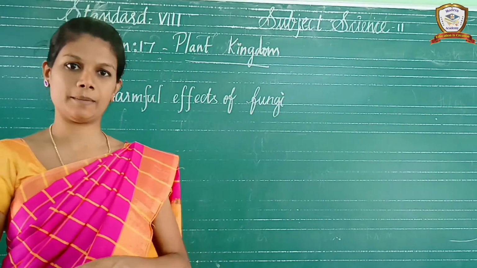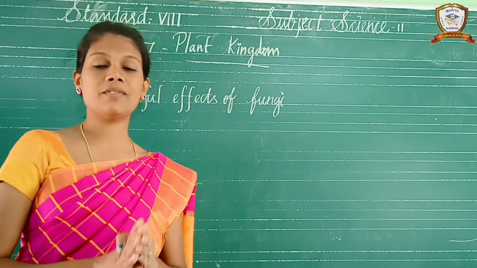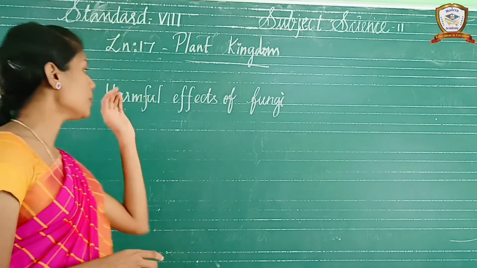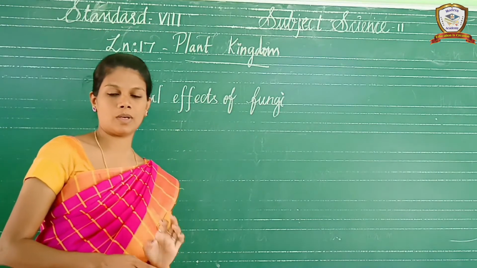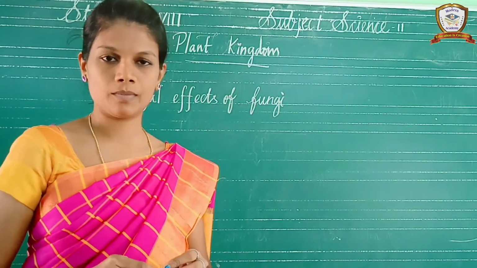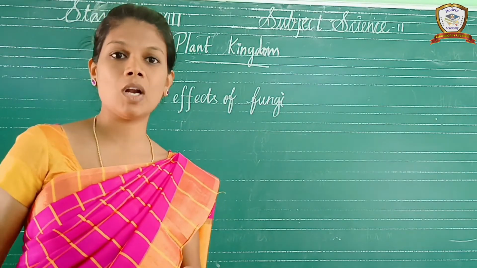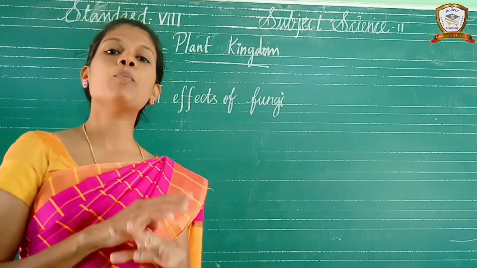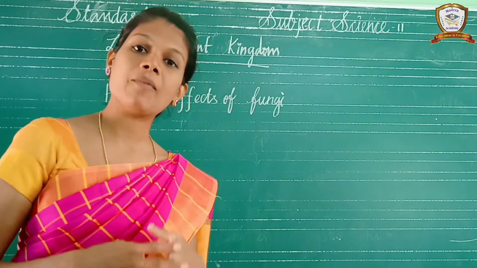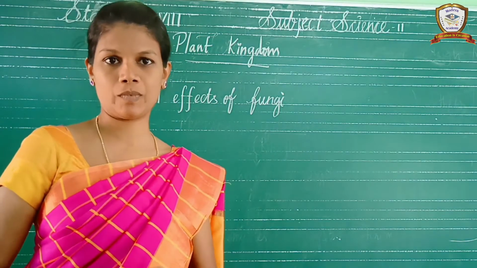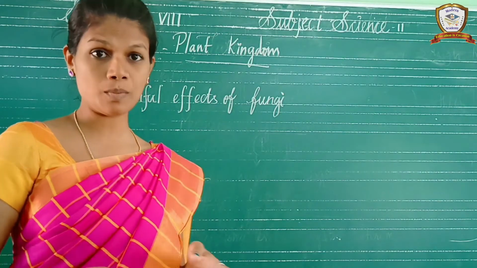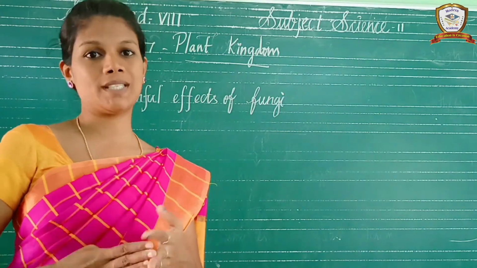Next thing, fungi. Up to classification we completed. Today we are going to discuss the harmful effects of fungi. The plant body of the fungi is also a thallus. The thallus of the fungi is called mycelium, the network of hyphae. So this also comes under the Thallophyta, meaning there is no differentiation like root, stem and leaf.